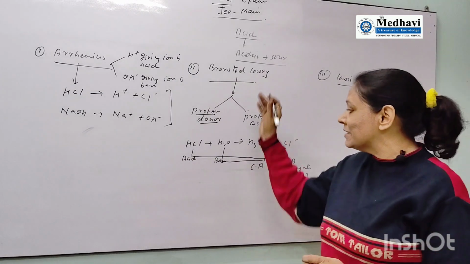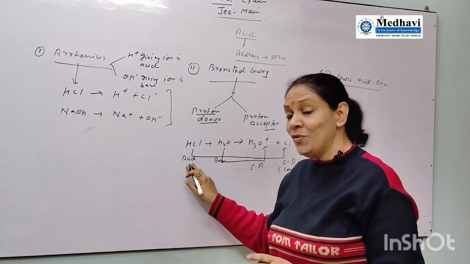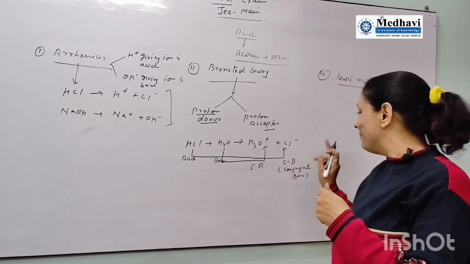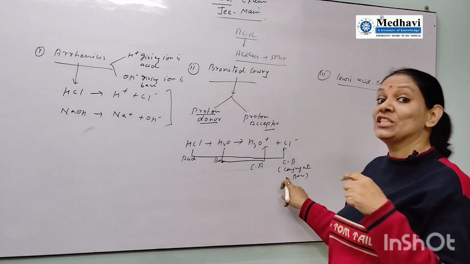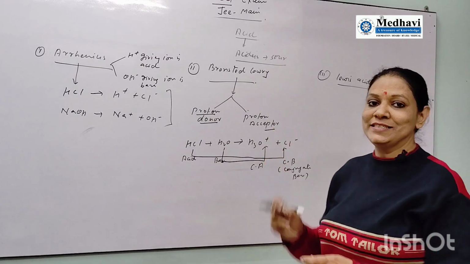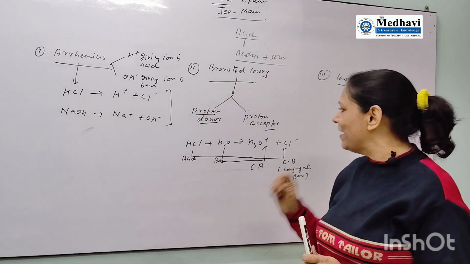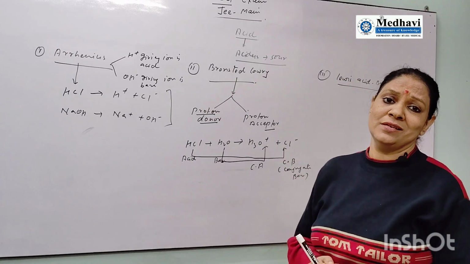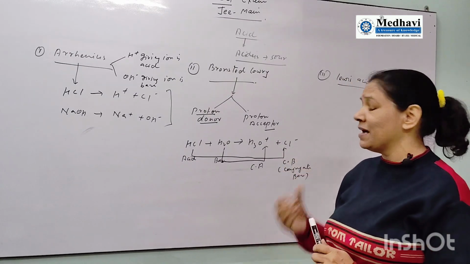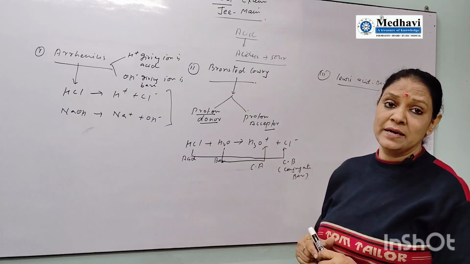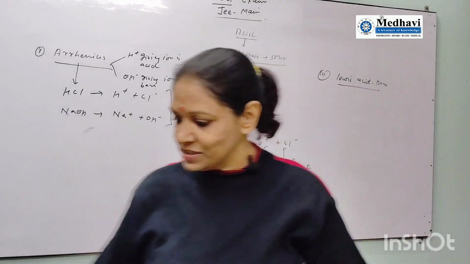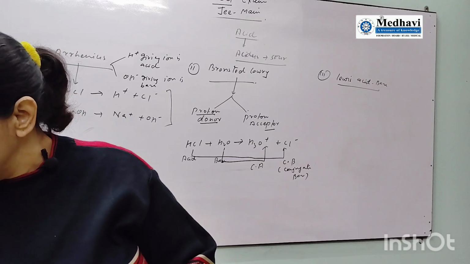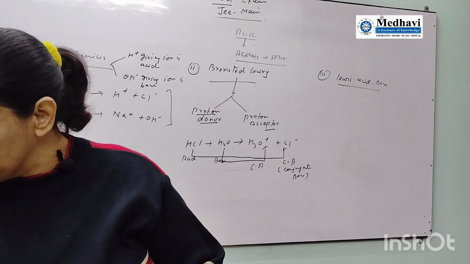According to this concept, if a compound is an acid in a given direction, its part is a conjugate base in the opposite direction. Very, very important, because you will get many questions in the exams from this part. Suppose one question I want to explain, where we will find the conjugate acid and base of the given compound.